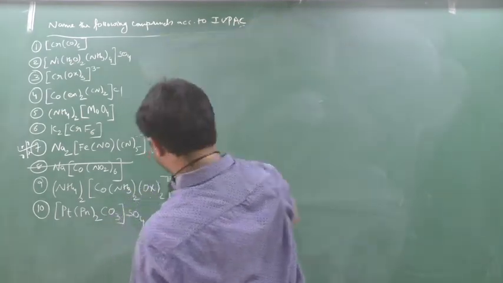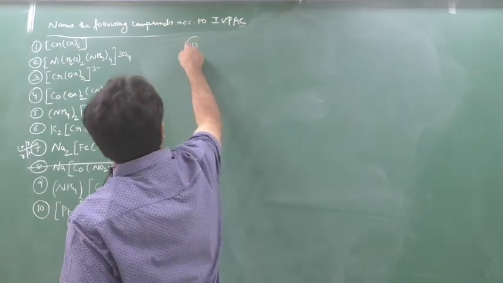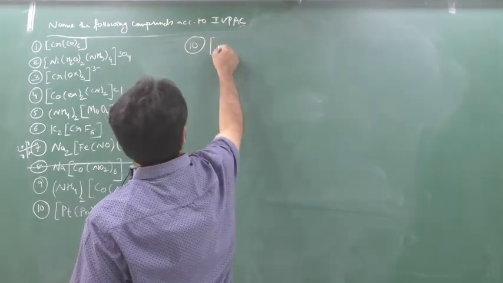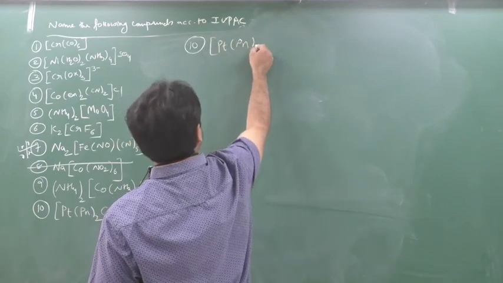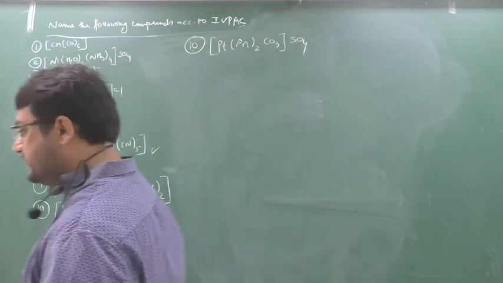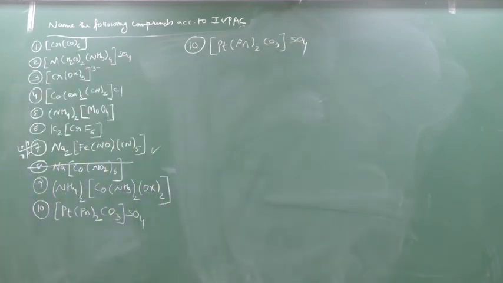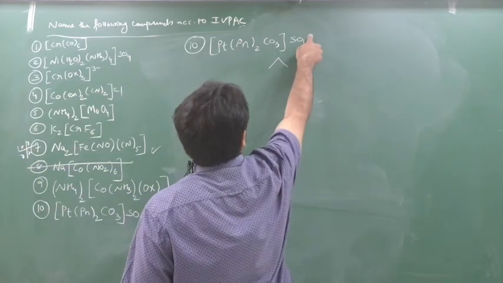Ready? We'll see question number 10. Question number 10 is Pt. Here it is [Pt(pn)2CO3]SO4. First we'll see the oxidation number. Now see, when I split it, SO4 is minus 2, so here plus 2 will come.